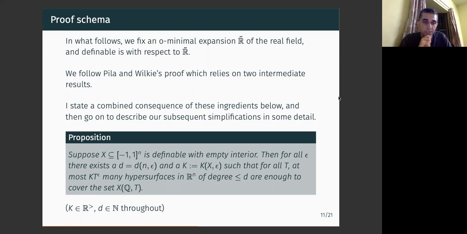And again, to set some notation, K is always a positive real number, and D is a natural number throughout the talk.